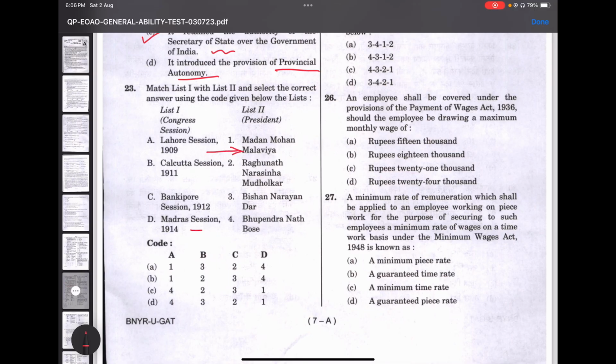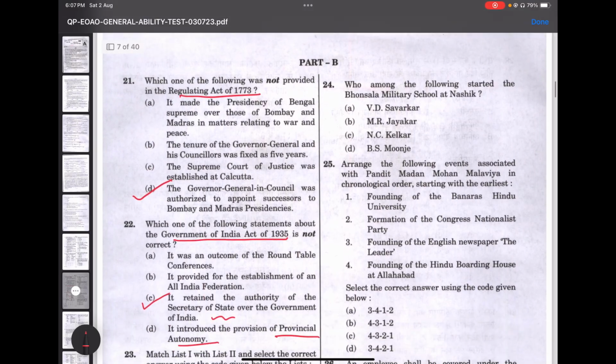So also the Madras session was presided by Bhupendranath Bose. So with respect to A and D, so 1 and 4, we still have two options left. So the Calcutta session was presided by Bishan Narayan Dar in 1911. So the correct option would be option A. So let's move on to the next question.